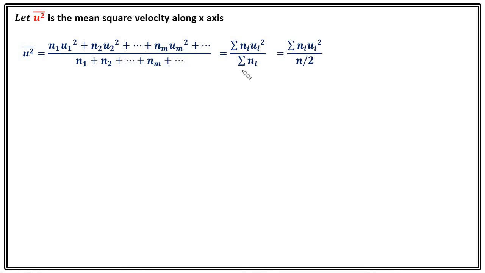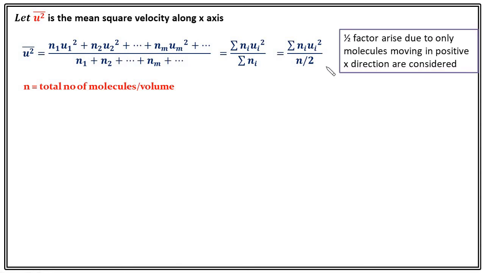Let's say the total number of molecules is n. Therefore, summation over ni will be n upon 2. Why n upon 2? Statistically, particles move in all directions, along the x direction as well as along the minus x direction. As we are dealing with a large number of particles, we can assume that half of the particles are moving toward the positive x direction and half toward the negative x direction. We are only considering the positive x direction molecules. Therefore, summation over ni becomes n upon 2, half of the molecules.